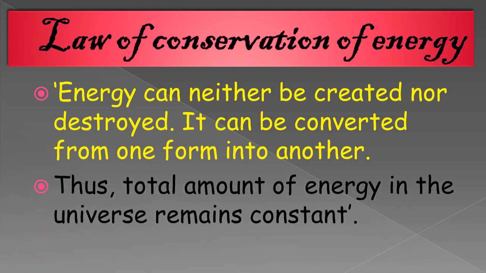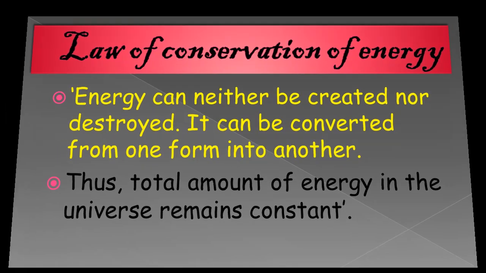And thus, as energy cannot be created nor destroyed, one type of energy is converted into another type of energy. Thus, the total amount of energy in the universe remains constant. Why? Because every time one kind of energy is converted into another type. So that's why in the universe the energy remains constant.